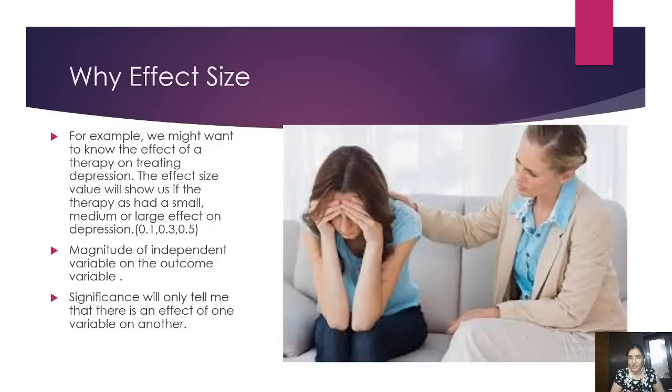Suppose I'm taking a very general example which we do in our social science research. Suppose there is a person who is into depression and she is being given therapy. Now I collect some 100 papers and I say, let me see if therapy impacts the depression level. And I collected some 31 papers.